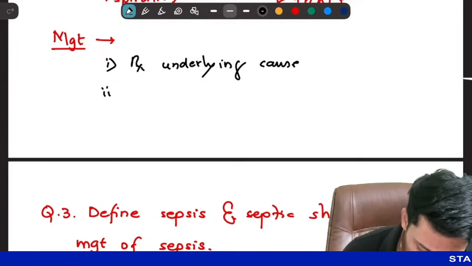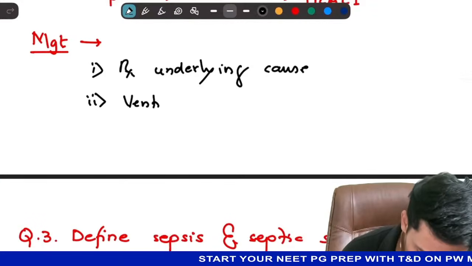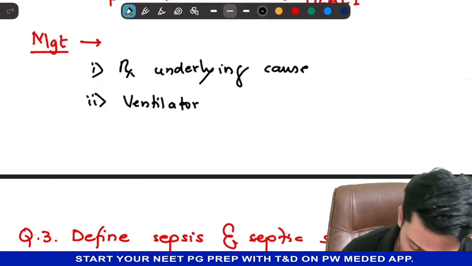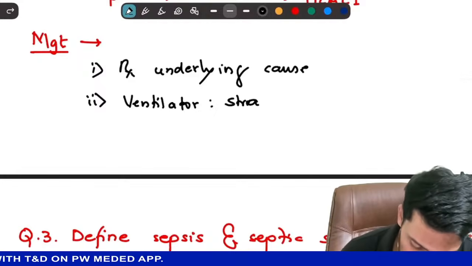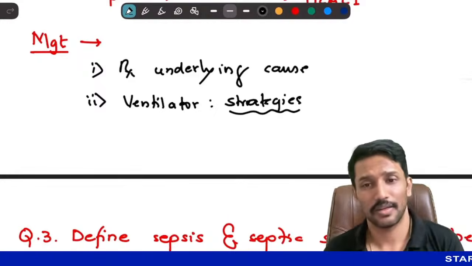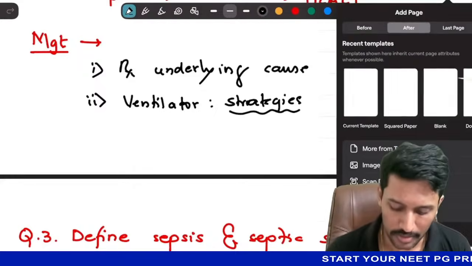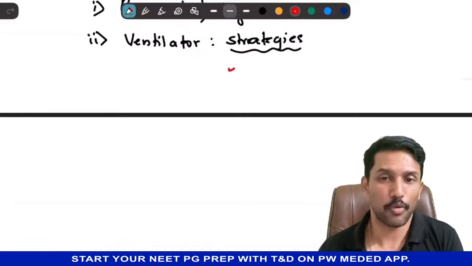Step number 2, ventilator. And ventilator strategies is what the teachers are interested in knowing. Okay, so there are a lot of things in these ventilator strategies. Right now for a prof exam, especially for a written answer, you can't go through writing all of them. I will tell you the key points that you need to remember.